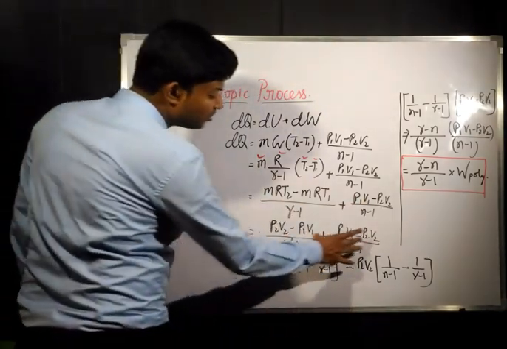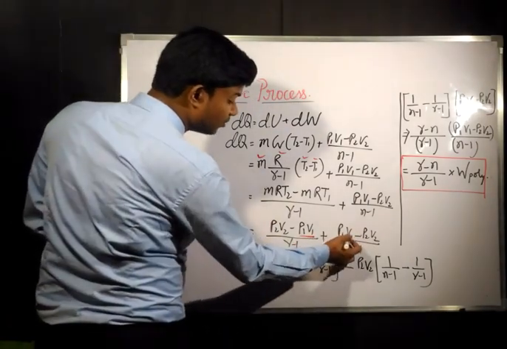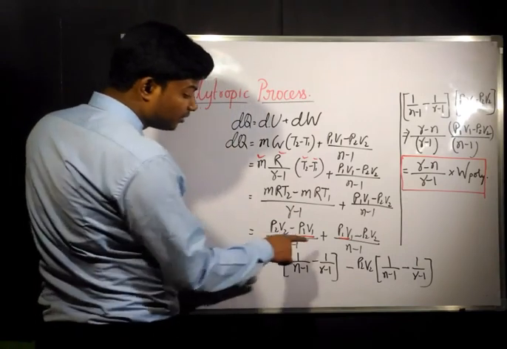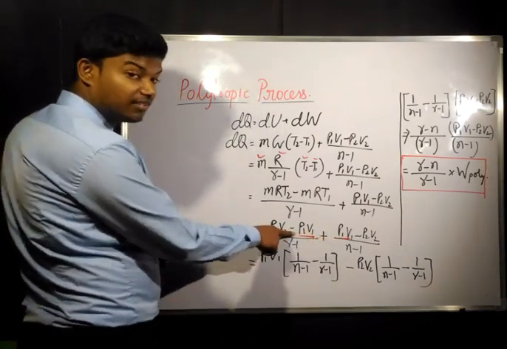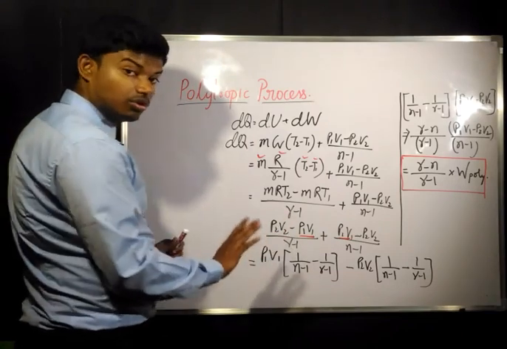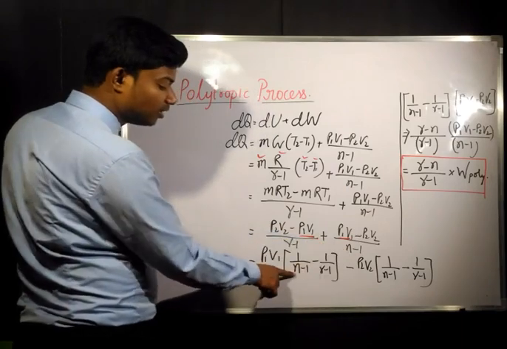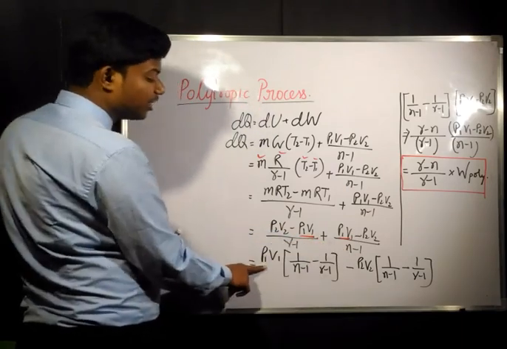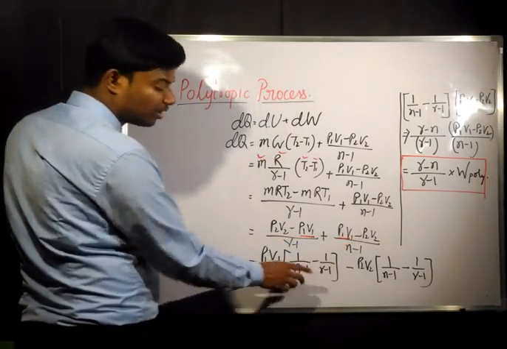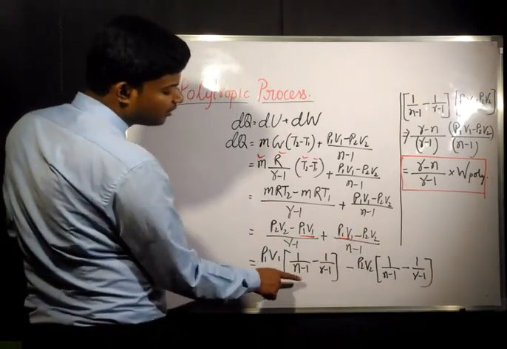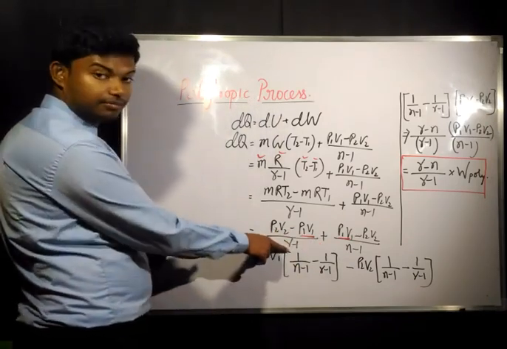Now from these two expressions, if we take common P1 V1, then what happens? Before this P1 V1 there is a positive sign, and before this P2 V2 there is a negative sign. So to avoid the negative, we are writing the P1 V1 term first. If you take P1 V1, it will come as 1 by (n minus 1) minus 1 by (gamma minus 1).